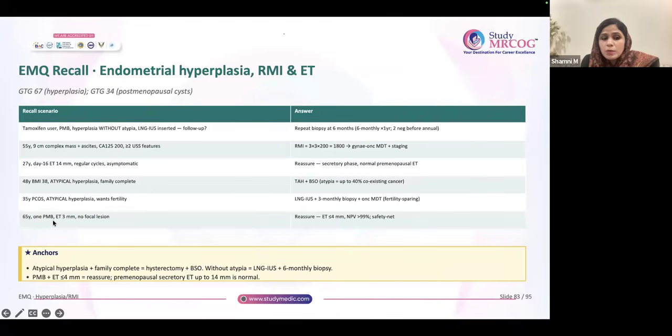65-year-old, postmenopausal bleeding. It is 3 mm only. No focal lesion. What is your answer? Reassure. ET more than or equal to 4 mm, biopsy is required. Which biopsy? First line is always blind biopsy, Pipelle biopsy. But if she's having risk factors or abnormal ultrasound findings, hysteroscopic biopsy is ideal. So if this patient comes again with bleeding, repeated episodes of bleeding, you have to do biopsy. Okay.